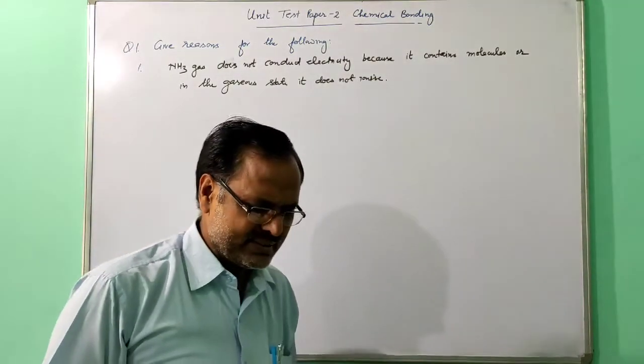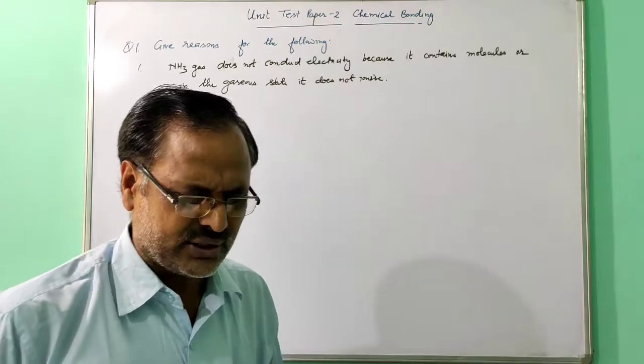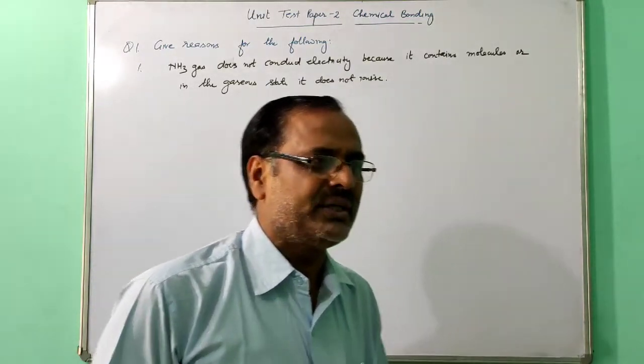Then another part it is asked, but its aqueous solution ammonium hydroxide is a weak electrolyte.